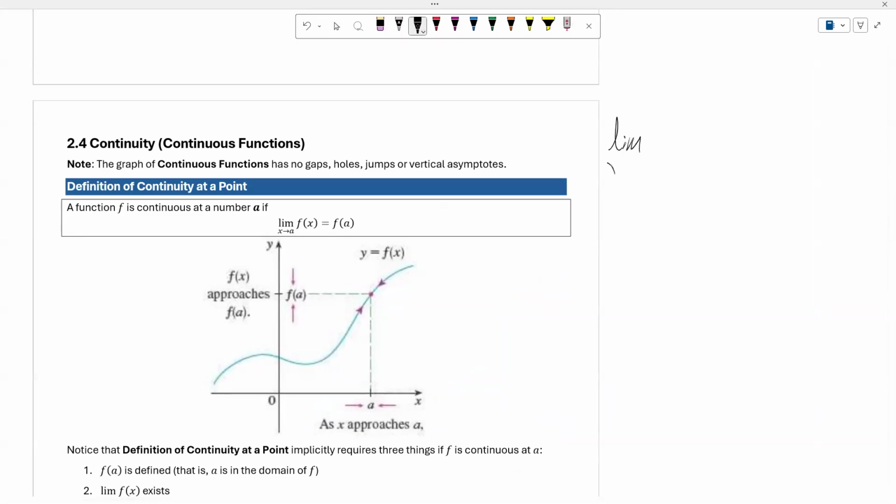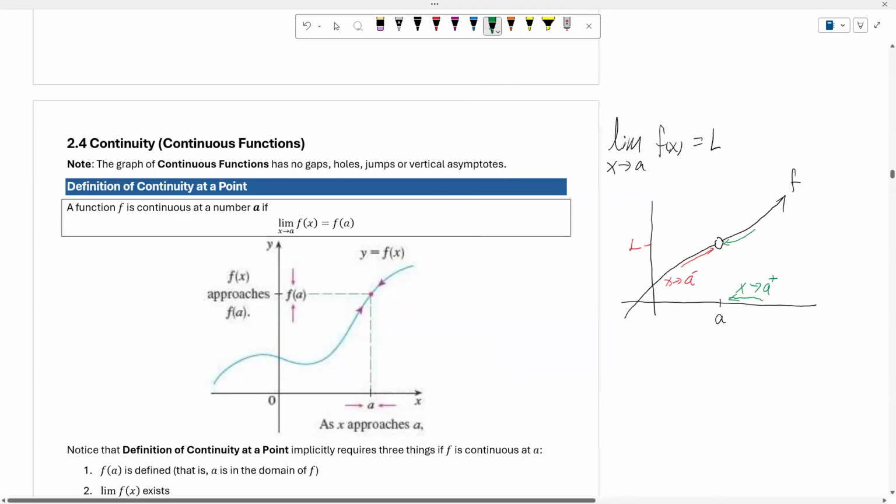When we say the limit as x approaches a of f of x equals L, it is actually telling me that I have a function f, and as x approaches a from the left, the output that I have is equal to L. And as x approaches a from the right, the output is getting closer and closer to L. So in this case, the limit exists.